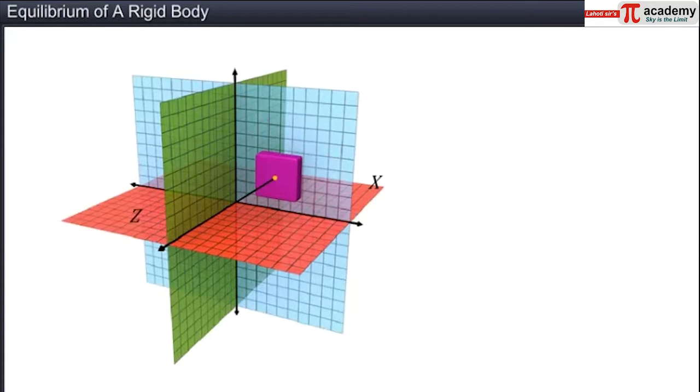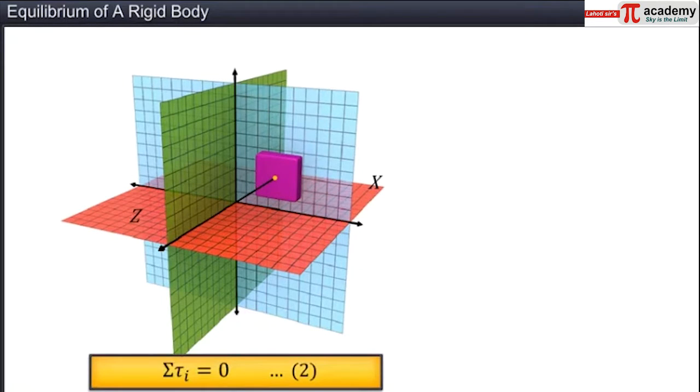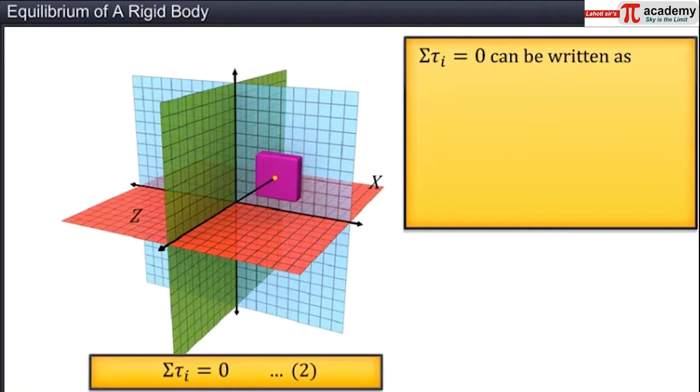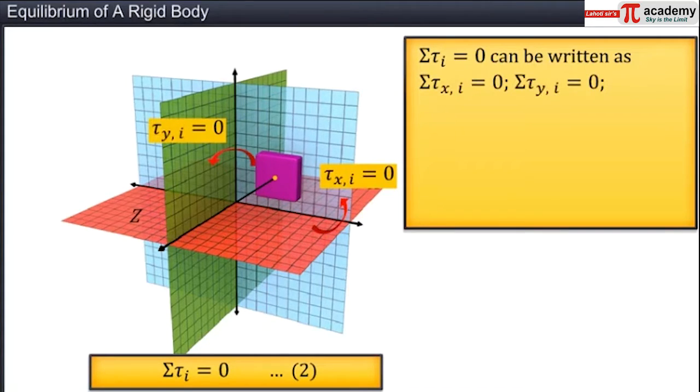And the equation sigma tau i is equal to 0 can also be written as three independent equations in scalar notation as sigma tau x i is equal to 0, sigma tau y i is equal to 0, and sigma tau z i is equal to 0.